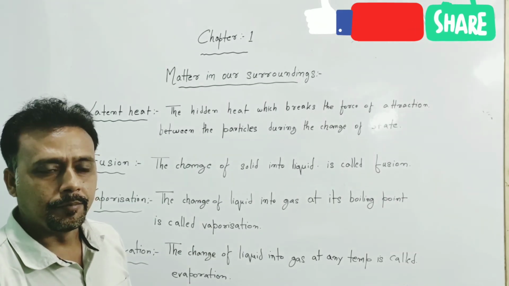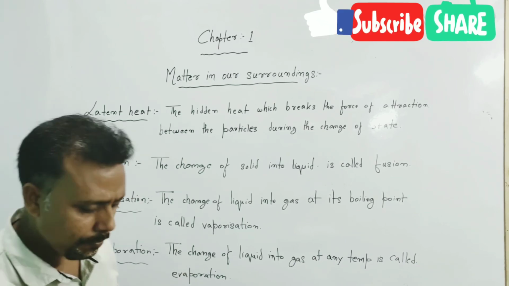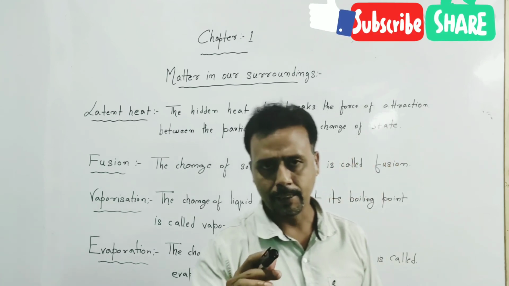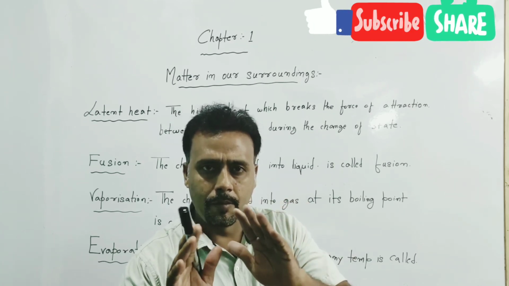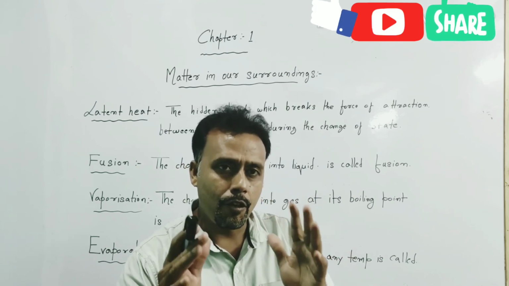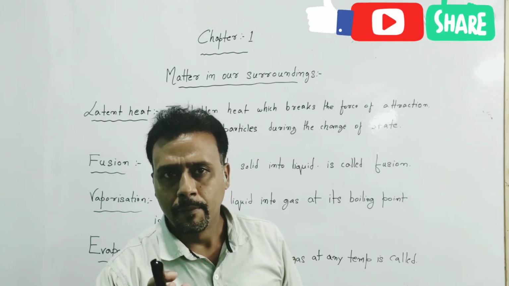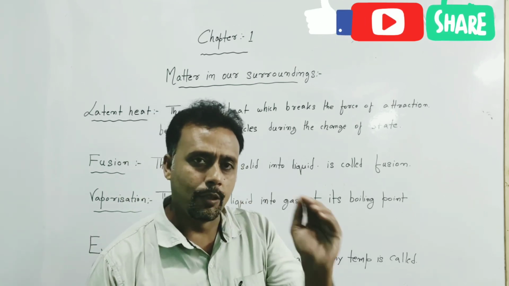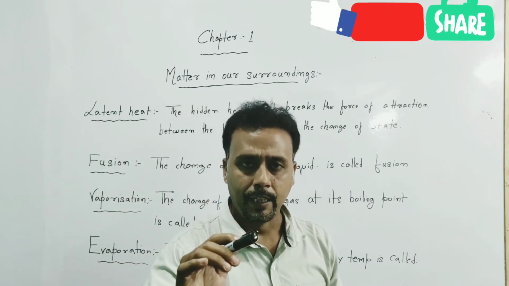Some important terms are related to change of state, of which the first one is latent heat. Whenever a solid changes into liquid at a particular temperature, such as ice changing into liquid at 0 degrees Celsius, the ice remains at 0 degrees Celsius, and the water, which is the melted form of the ice, also remains at 0 degrees Celsius. The temperature never changes, but the ice receives an amount of heat from the atmosphere and changes into liquid. That hidden heat which changes the solid ice into liquid is called latent heat.